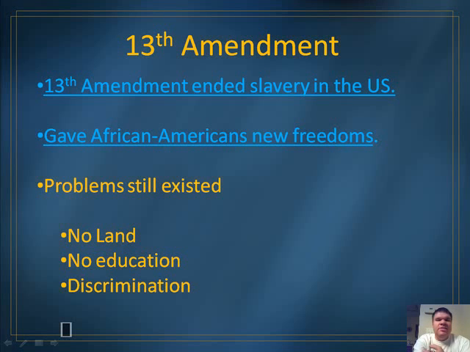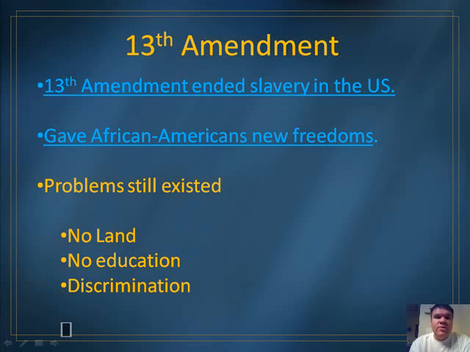Another problem that existed for African Americans is that many of them were uneducated. And so the government creates a group known as the Freedmen's Bureau to try and build schools in the South to help African Americans become educated. But that lack of education is a problem that exists just as slavery ends. And then, of course, there's still discrimination.